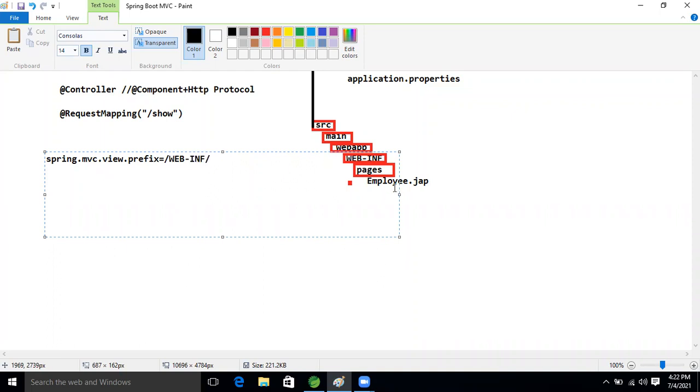After the slash, the pages folder, then a slash.